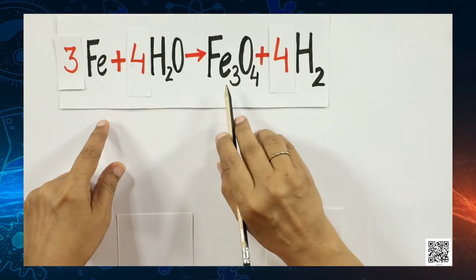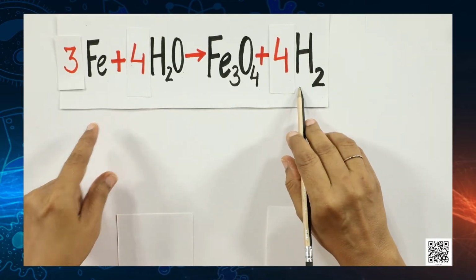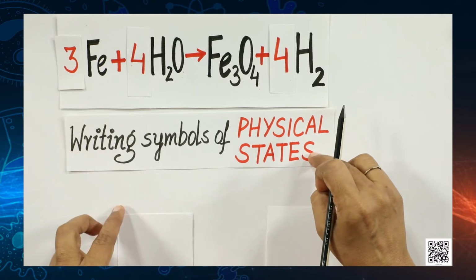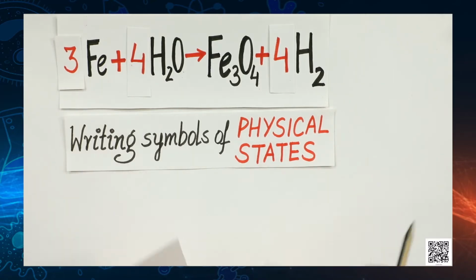So, there is one more step we need to learn, that is to mention physical states in brackets just after the elements which are written in the equation. So, here is the balanced chemical equation we have just done. Okay. So, writing of physical states in the form of symbols will make it more informative.